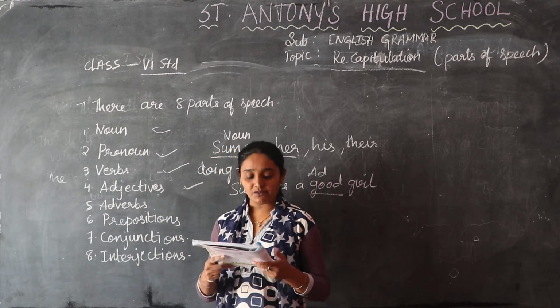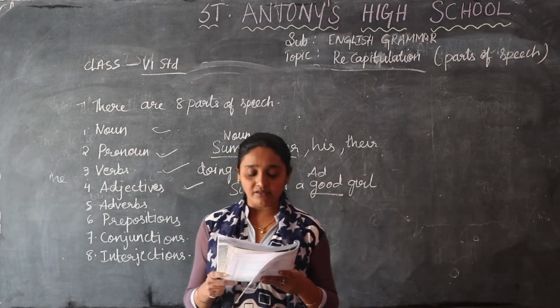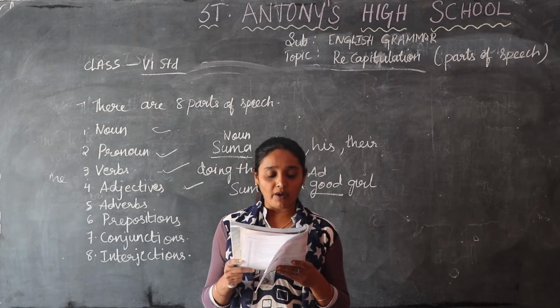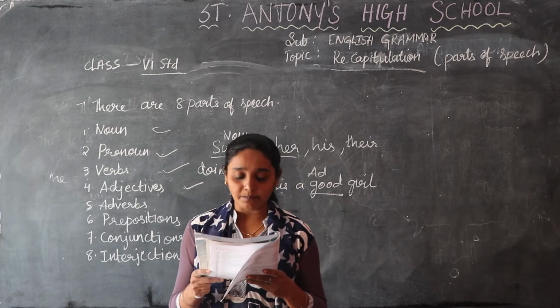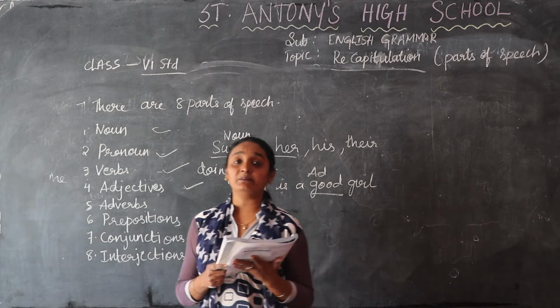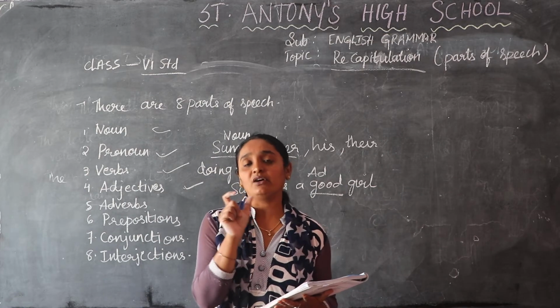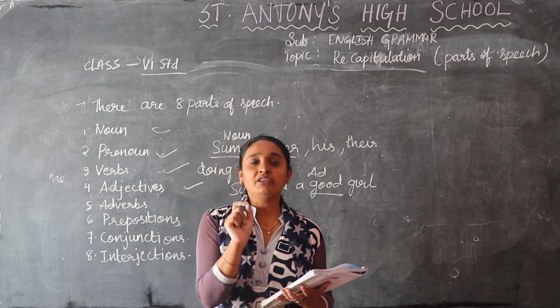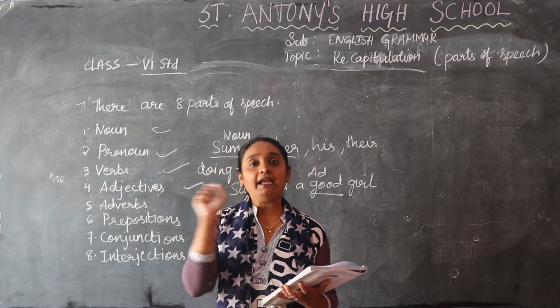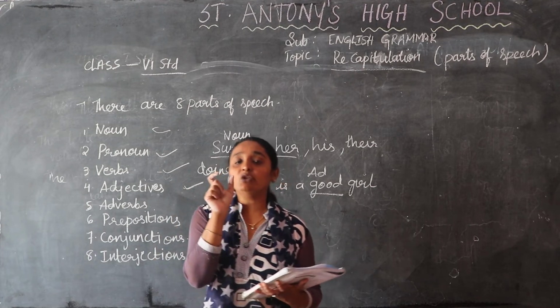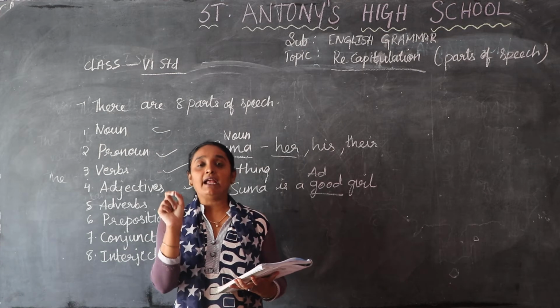Next, adverb. What are adverbs? An adverb is a word that mainly adds to the meaning of a verb and says how, where, or when something happens. When you notice the words in a sentence, most adverbs end with ly.